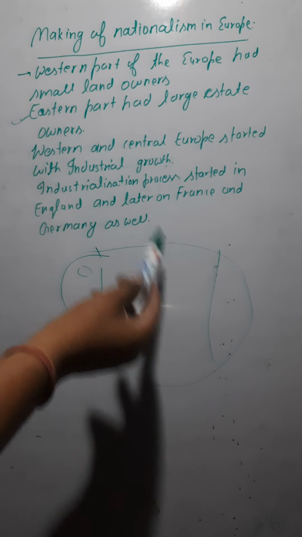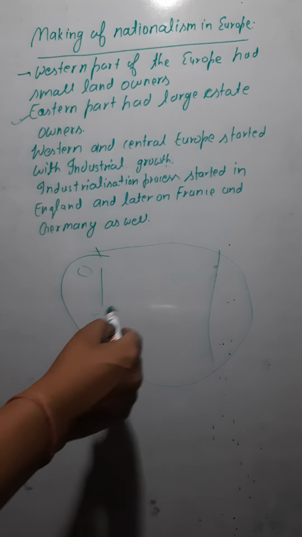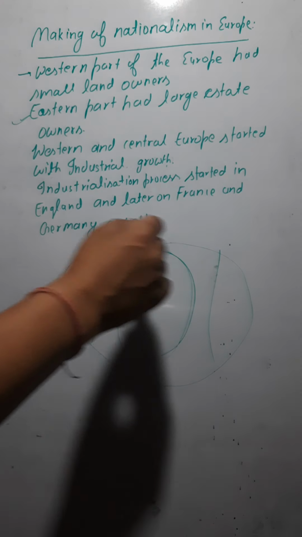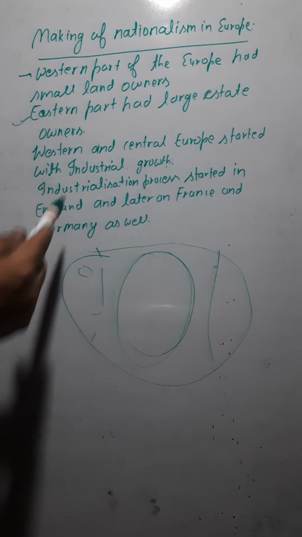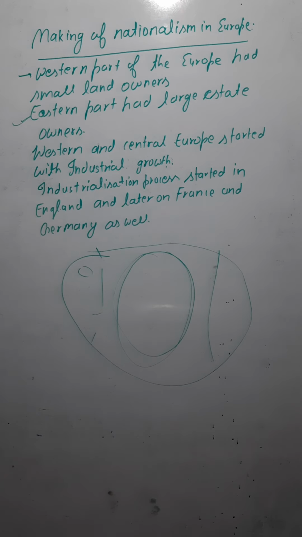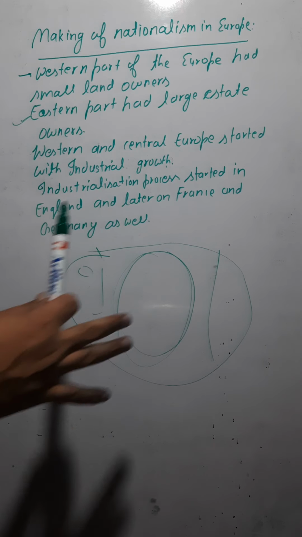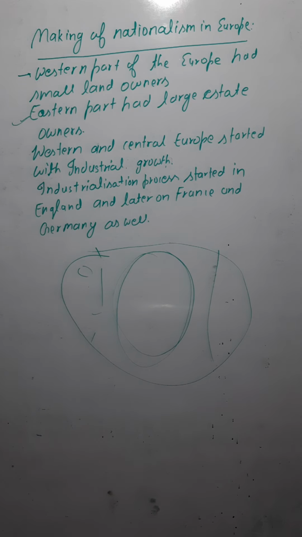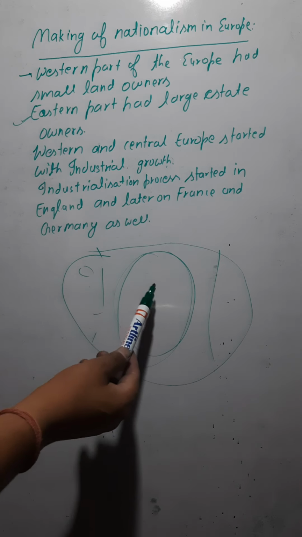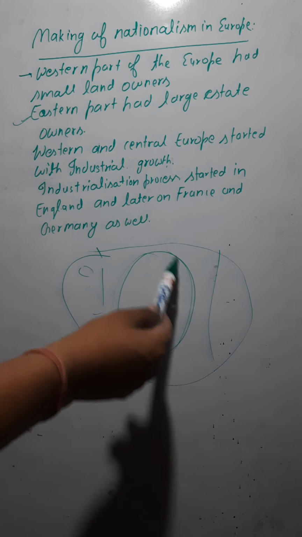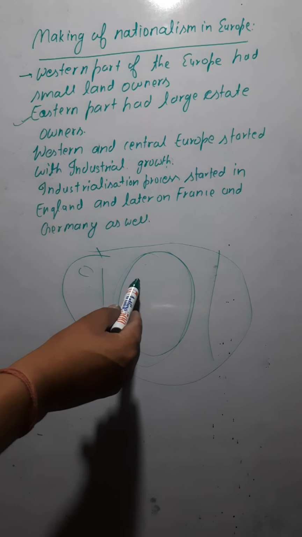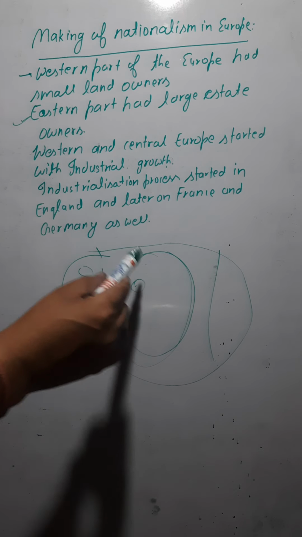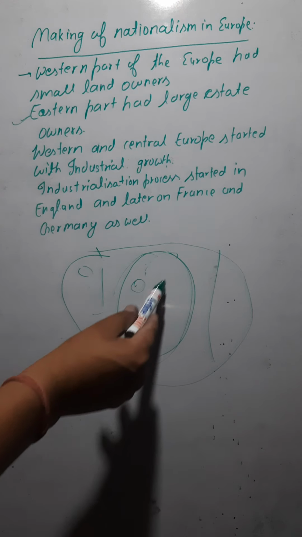Now in the western and the central part of Europe, we have industrial growth. We will talk about industrialization in chapter number 5, but here you just need to know it. In western and central Europe you have industrial growth, and the industrialization process first started in England, then later on in France and Germany also.